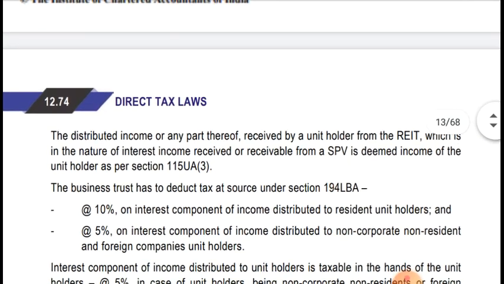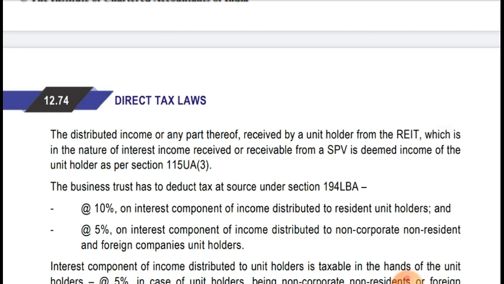Okay, now the distributed income or any part thereof received by the unit holder from the real estate investment trust, which is in the nature of interest income received or receivable from a special purpose vehicle, is deemed to be the income of the unit holder as per section 115UA(3).